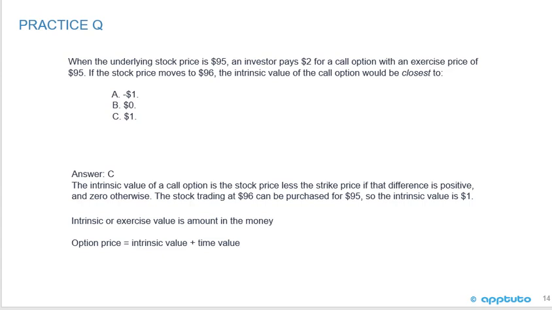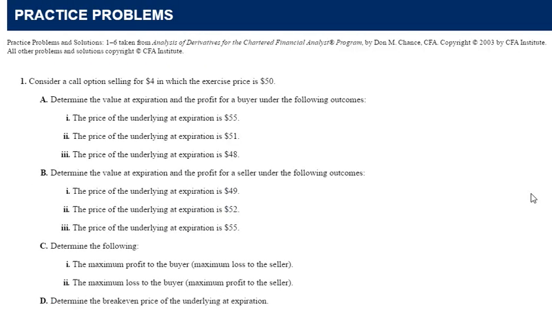I'm just going to finish this LOS by taking a screenshot of the ebook, and you can see that the practice problems here are not multiple choice questions, so we're not going to work through more examples in this video. What you should do is go to the ebook, the text, and work through the practice problems at the back. You can see there are not many multiple choice questions here. So we're just going to review this quickly to show you that this LOS is basically finished. A little bit more work for you to do is just go back and work through these scenarios. I don't have a lot more practice problems, okay?